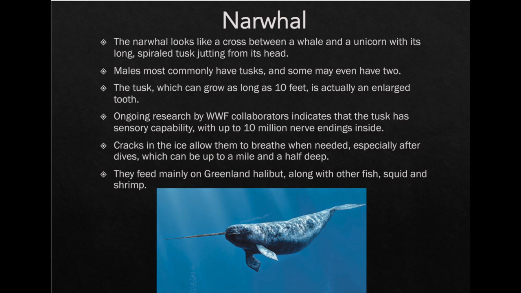And then we also have the narwhals. The narwhals are really cool looking animals. The narwhal looks like a cross between a whale and a unicorn. Some people call it the unicorn. It has a long spiraled tusk jutting from its head. So the males mostly have the tusks, and sometimes they may even have two. The tusk can grow as long as 10 feet, and it's actually just an enlarged tooth.